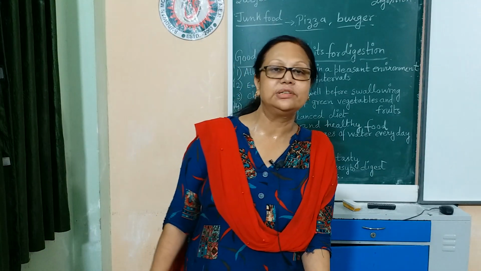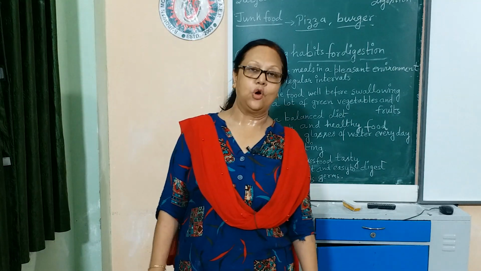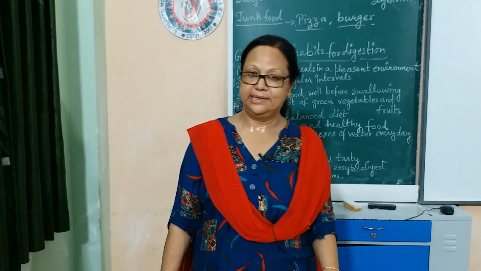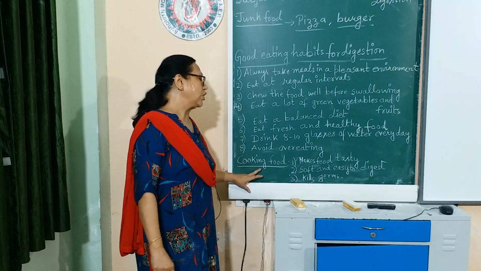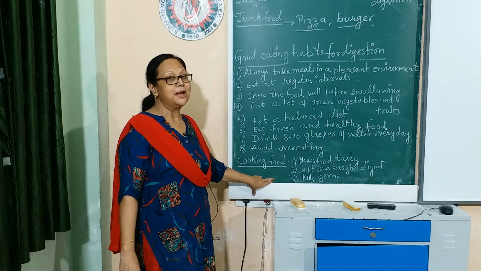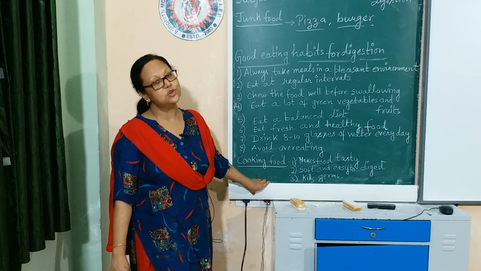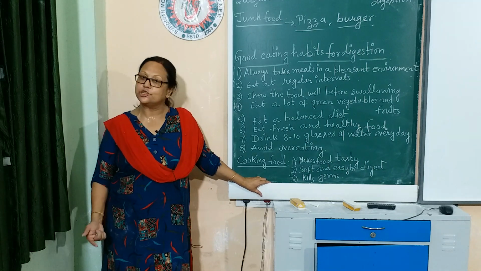Cooking food is very essential for us because we cannot eat all food grains or all ingredients of food raw. So cooking food is essential, and cooking has so many advantages. Cooking of food gives us these 3 advantages. First of all, it makes food tasty, which is our priority. And secondly, it makes food soft and easy to digest. So we can chew the food well. If the food is soft, we can chew it well.